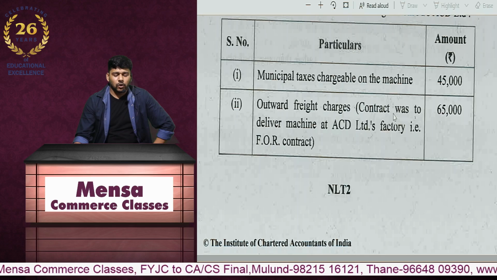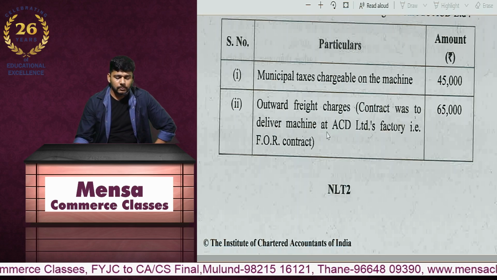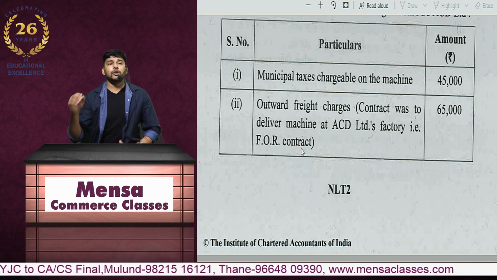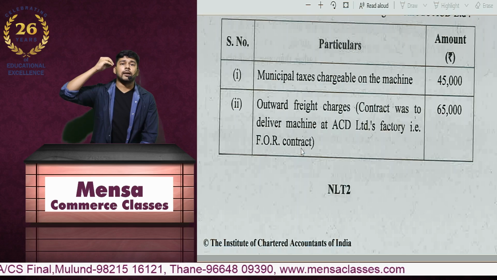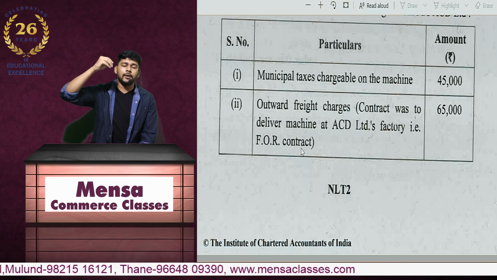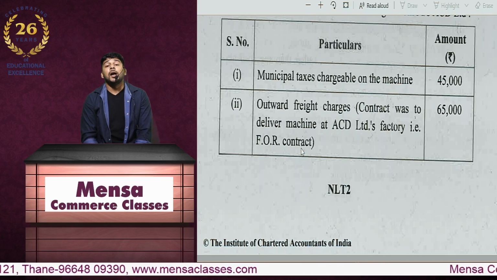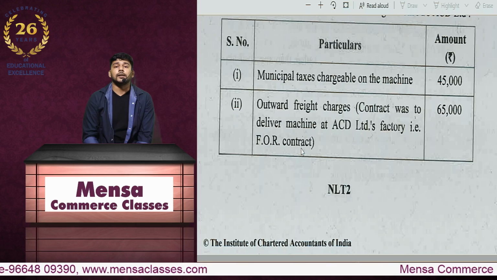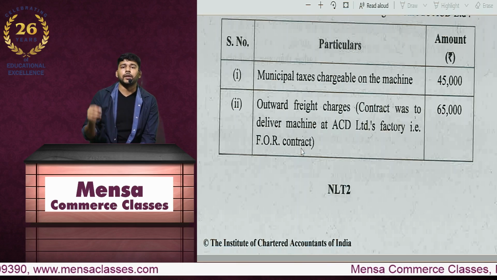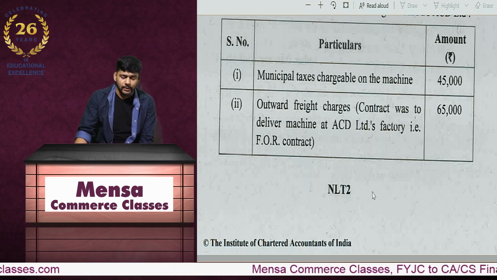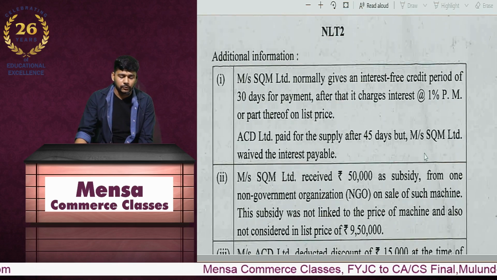Outward freight charges. The contract was to deliver the machine at ACD's factory, it is a FOR destination contract. So as per the terms of contract, the risk and rewards of the goods are going to be retained with the supplier up to the point of delivery at the customer's premises. Incidental expenses incurred in connection with the supply as per section 15 will become a part of value of supply. So this 65,000 should be added to this 9,50,000.